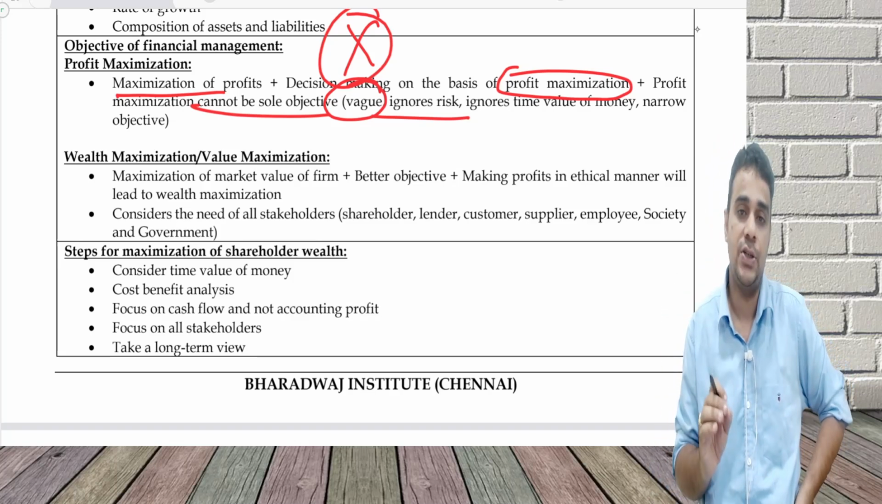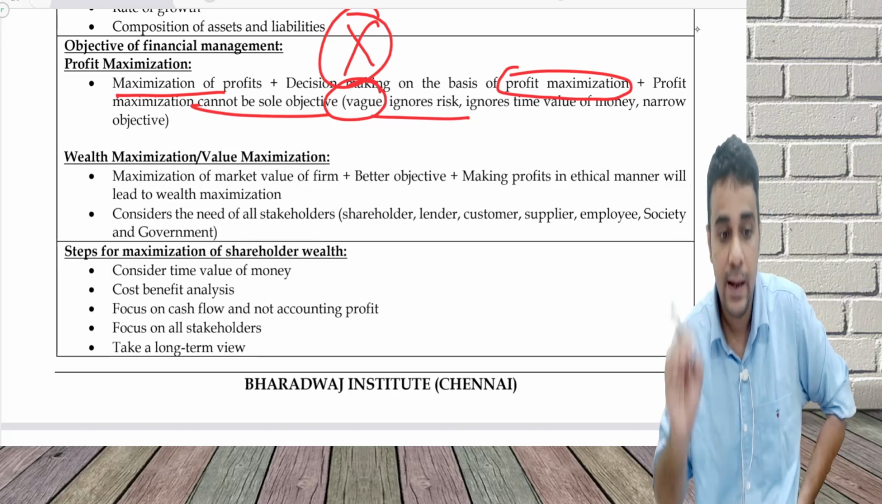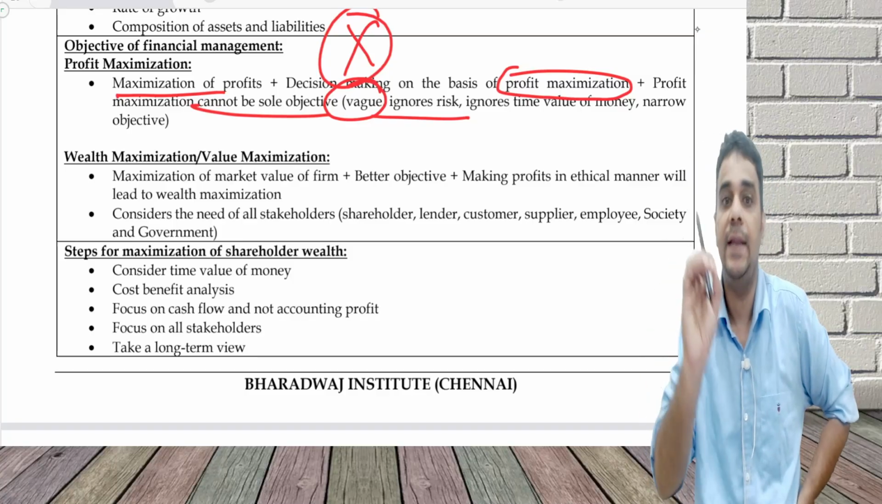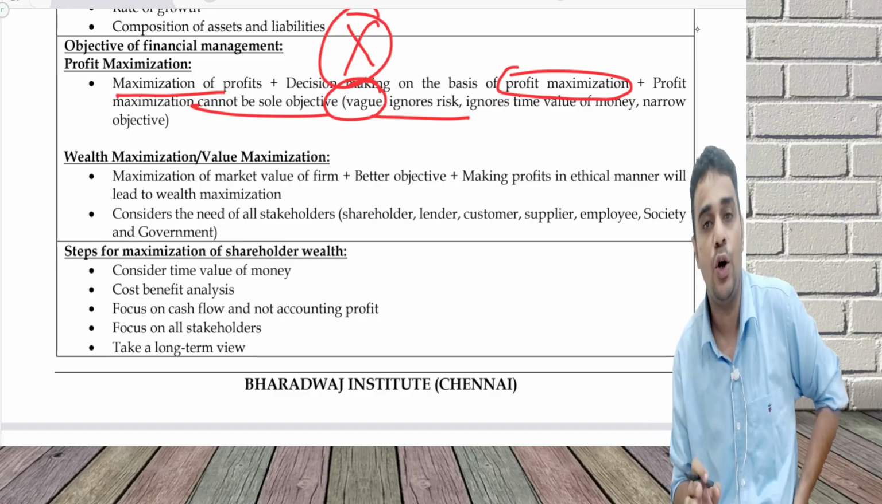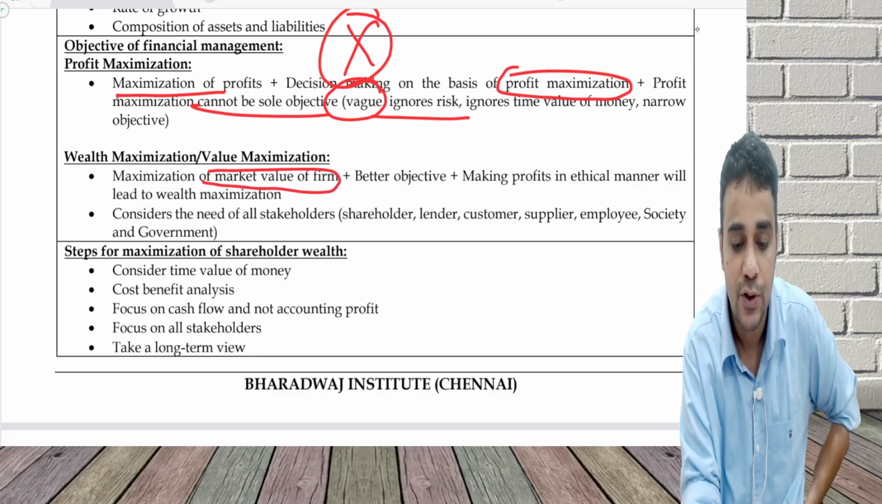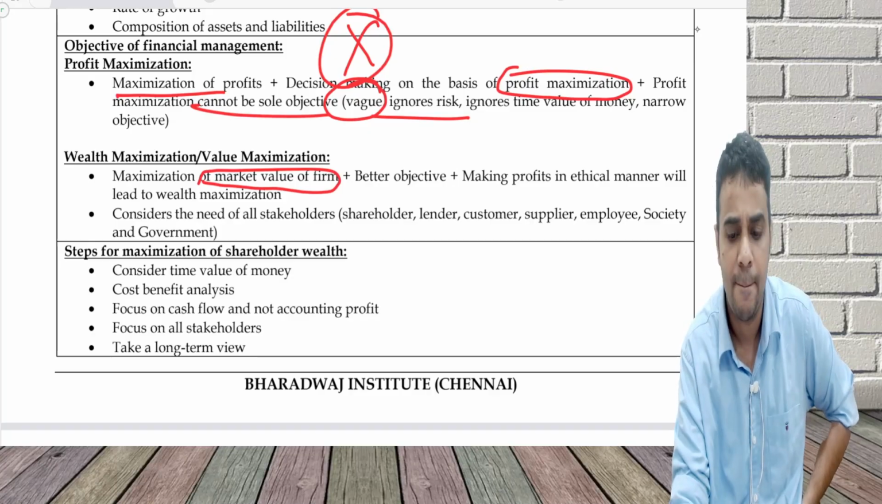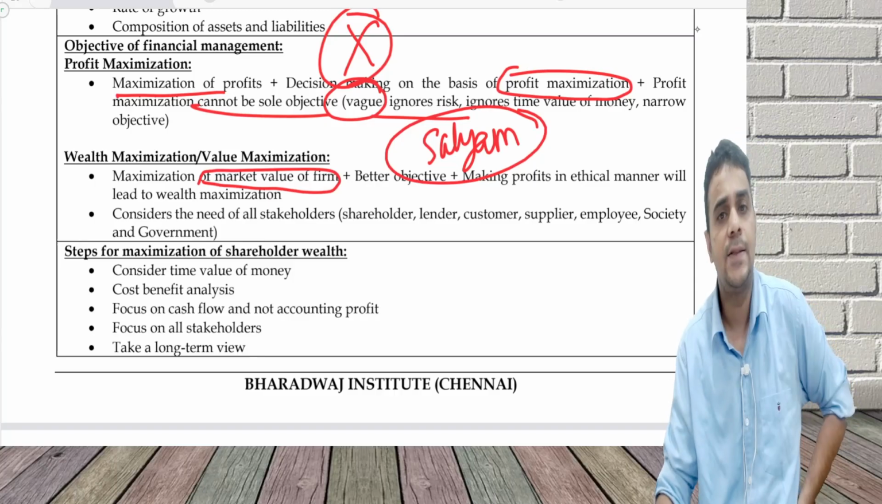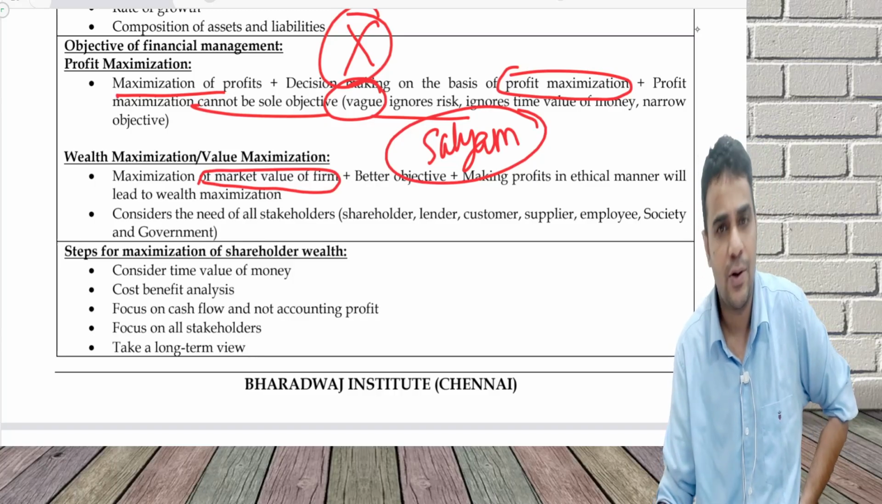Wealth maximization or value maximization is making profit maximization in an ethical manner. Profit maximization you want to do, but in an ethical manner. Here the objective is maximization of market value of the firm. Classic example is Satyam. Mahindra Satyam, a listed company. Now it's called Tech Mahindra.